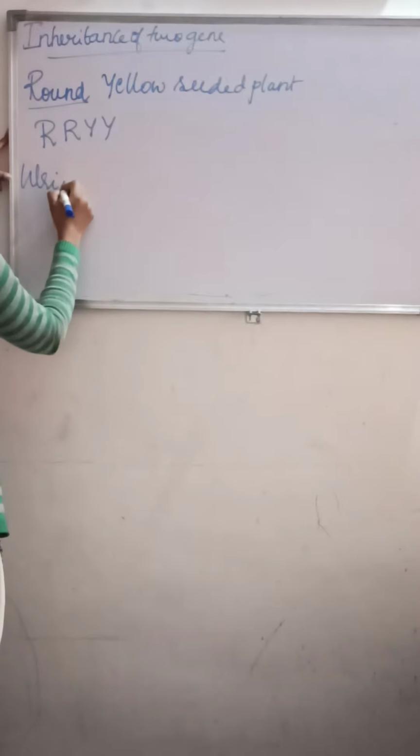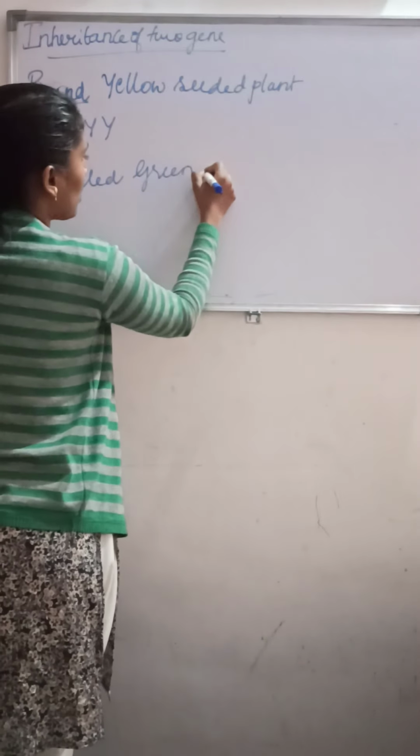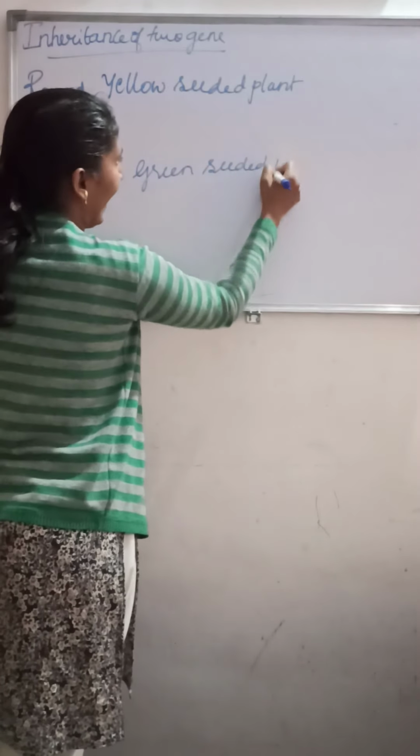So here Mendel took a pure round yellow seeded plant and crossed it with a pure breeding wrinkled green seeded plant.